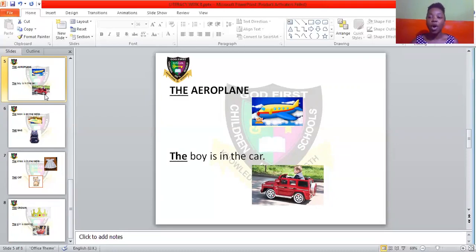Then you tell me the boy is in the car. That means the boy is in that red car I am looking for. So now let's say the boy we are talking about is in the car we are also referring to. Now let me ask you a question. I'm looking for a boy and a red car.